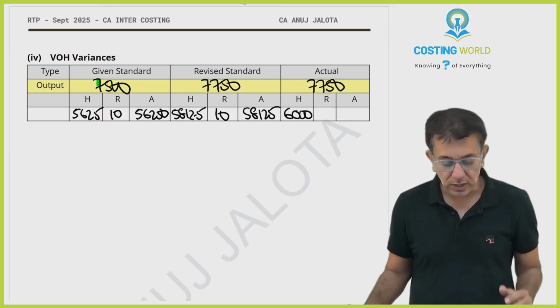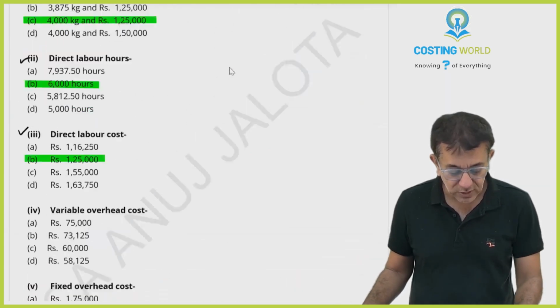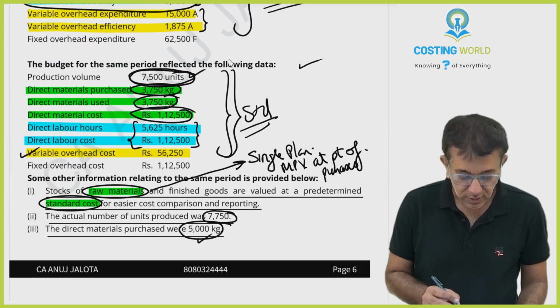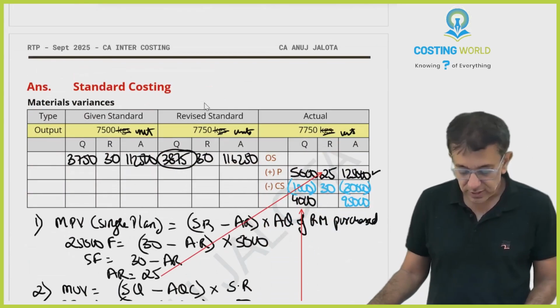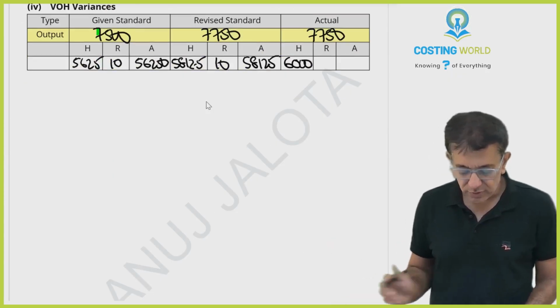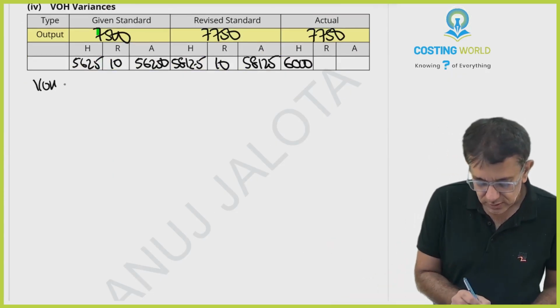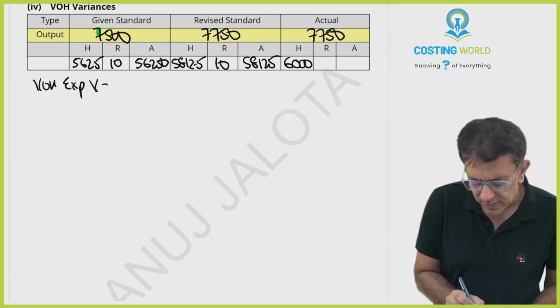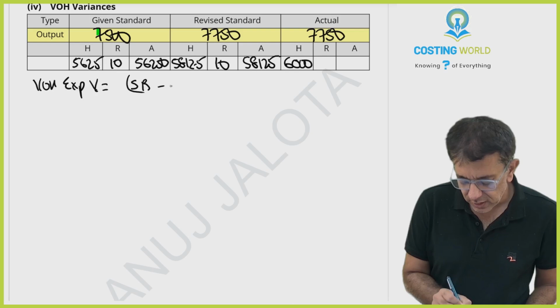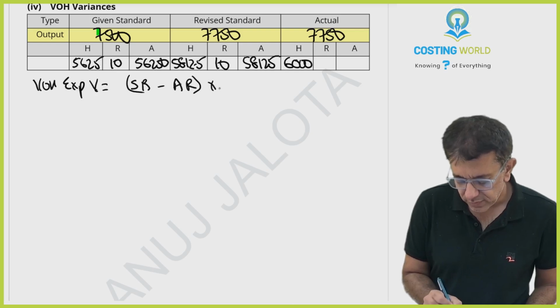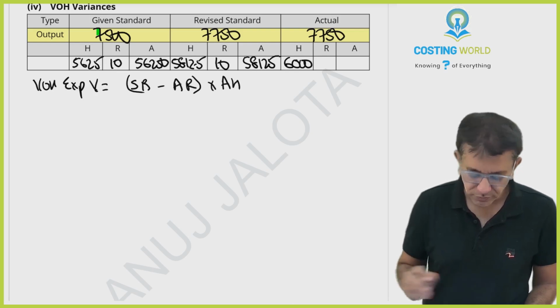For variable overheads, which variances do you have? Just try to think. Sir, I have variable overhead expenditure variance, 15,000 it was. Variable overhead expenditure variance is exactly like rate variance. It is standard rate minus actual rate into actual hours.